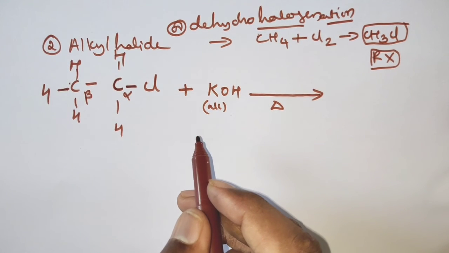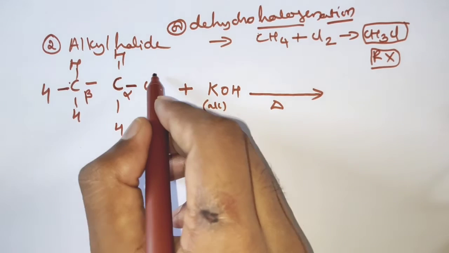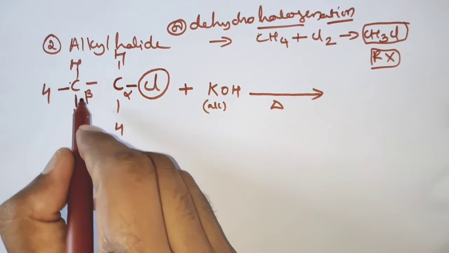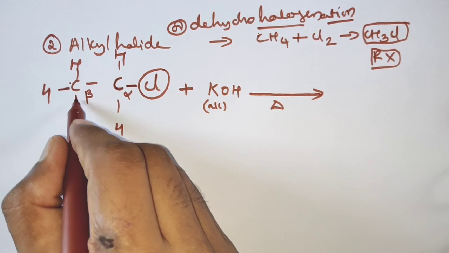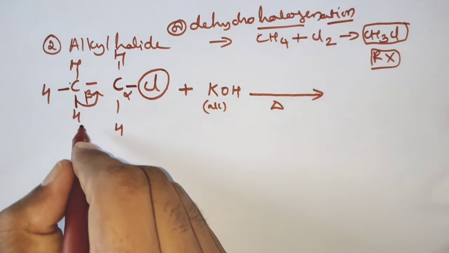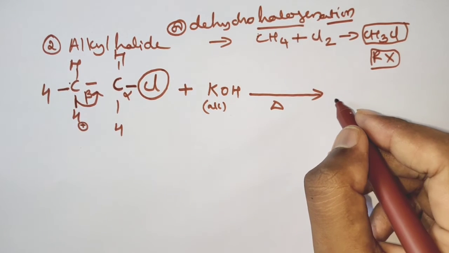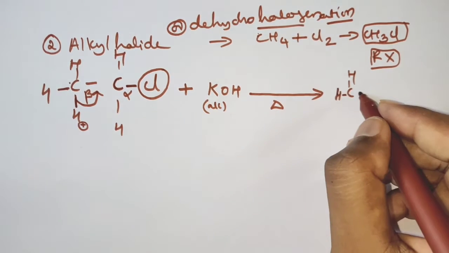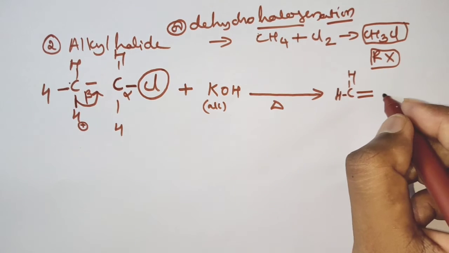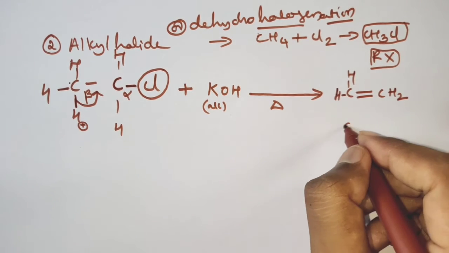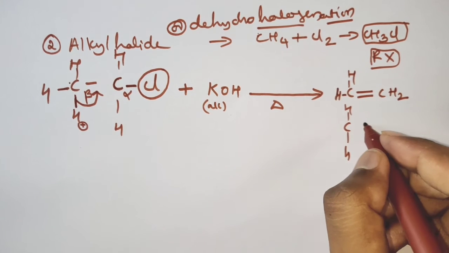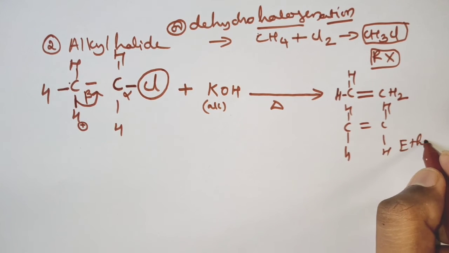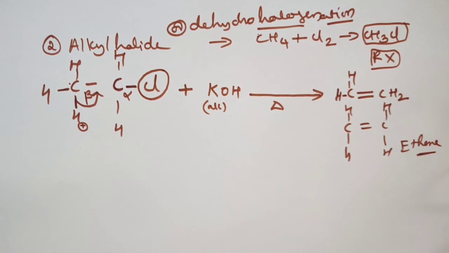Clear? So from where to where do you take them? From the alpha carbon the chlorine will be removed, and from the beta carbon one of the hydrogens will be removed. During that time, this bond will get shifted over here, so this H plus will come out. Children, you can see when that hydrogen atom is removed, the bond has been shifted over there, so a double bond came, and Cl has been removed. So the structure you can write is CH2 double bond CH2. This is ethene. Clear children? Like this we can prepare.